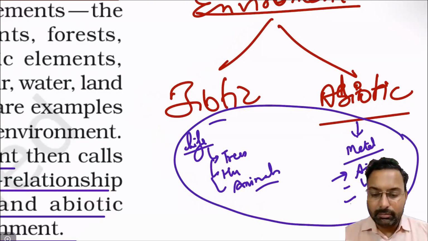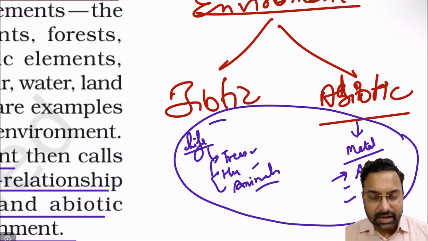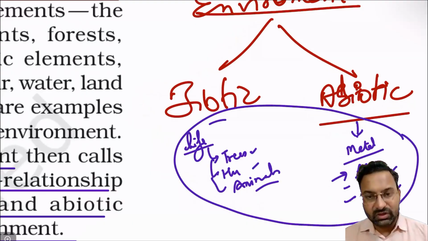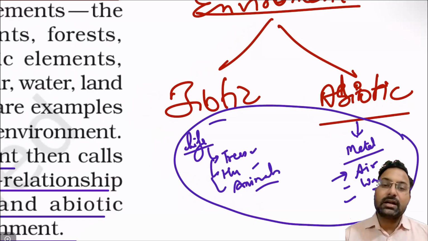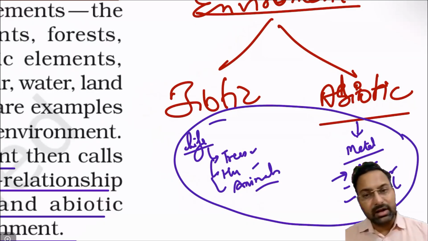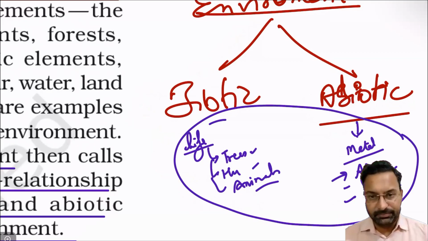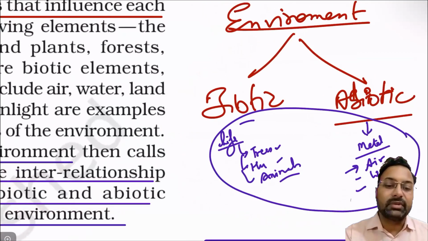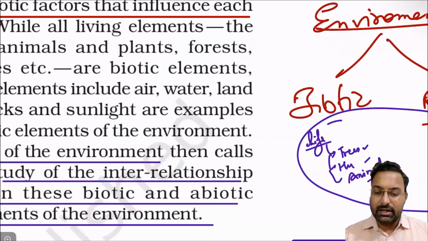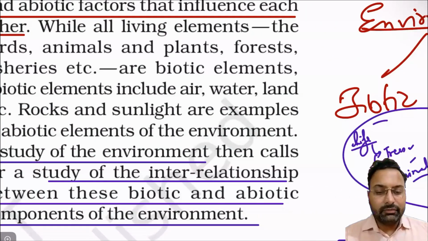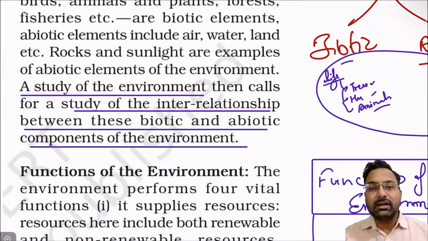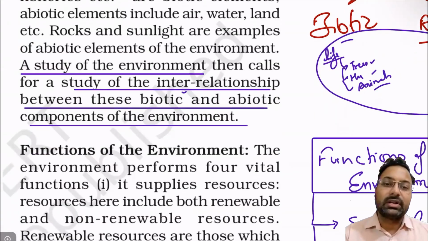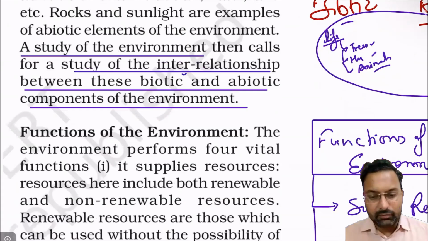If a tree or human or animal is surviving, it is because of the air, water, or soil, etc. So there is a high level of dependency of the biotic and abiotic sectors on each other. The whole composition, the whole interaction between them, is called environment. And the study of environment is the study of the interrelationship between these biotic and abiotic substances.